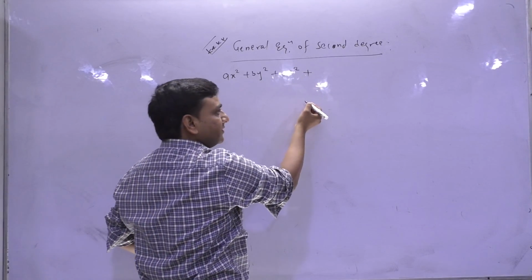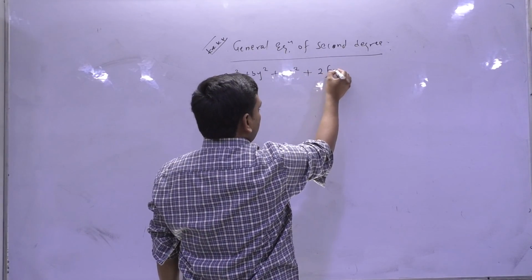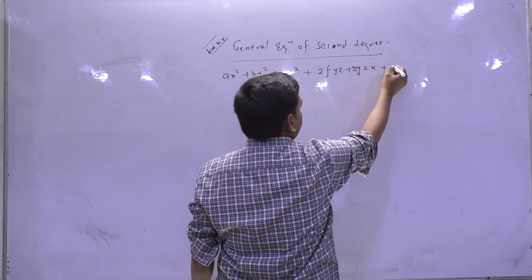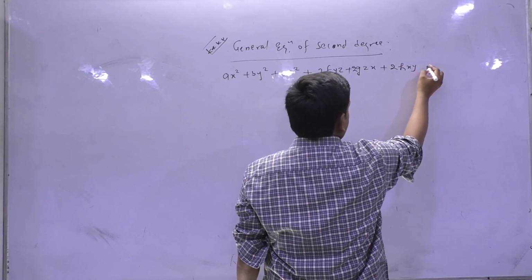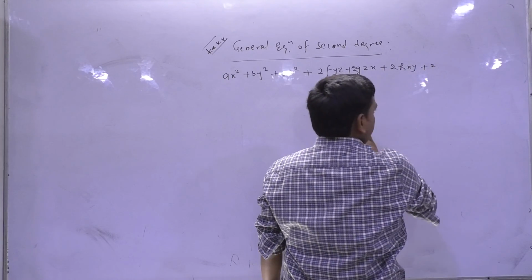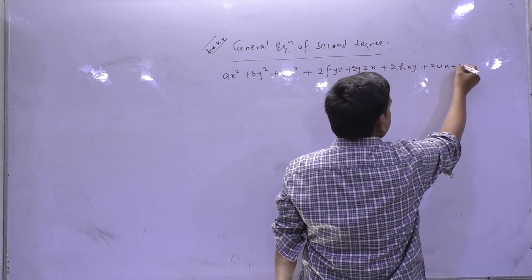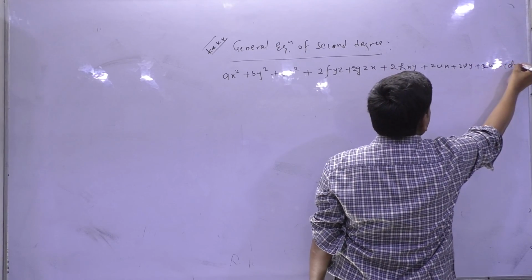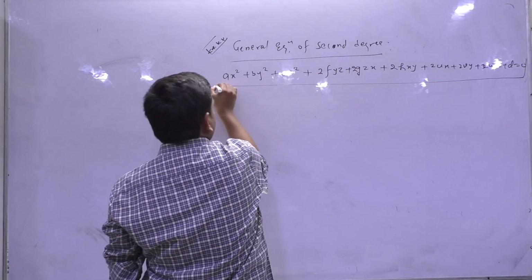So you will write S1 plus lambda S2 equals 0. Why? Because if I do S1 into S2, the degree of terms will change, whereas the general equation of a plane is of degree 1, meaning a linear equation. So we put this form. So what will we have?